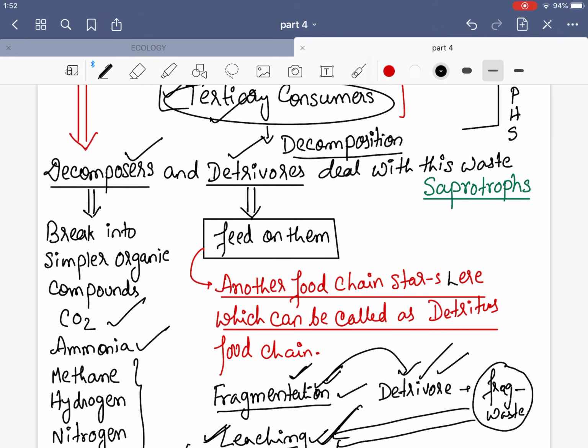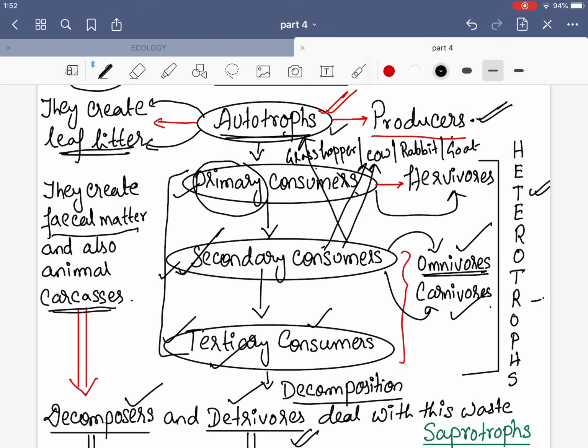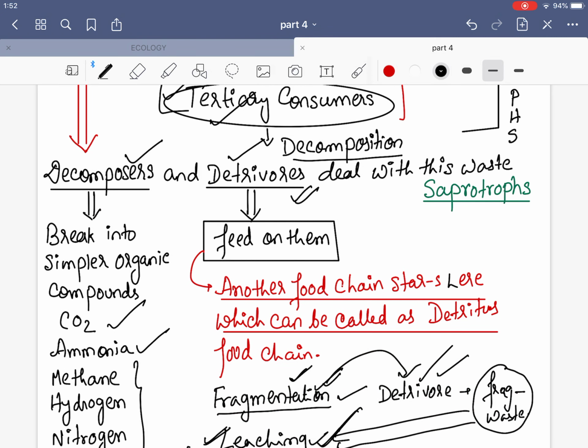So all the animals which are feeding on the waste, they are known as detrivores. So here the detritus food chain starts. The first we did with the autotrophs, which started from the plants, and this was known as grazing food chain, because plants will be grazed upon. But now there is a waste product, and on this waste product some animal is surviving, and here starts another food chain, and this food chain will be known as detritus food chain.